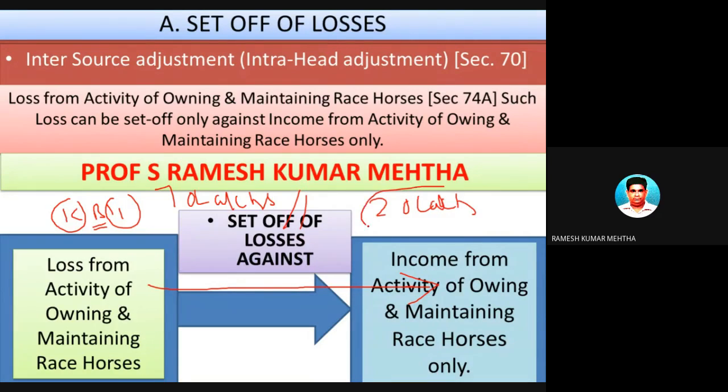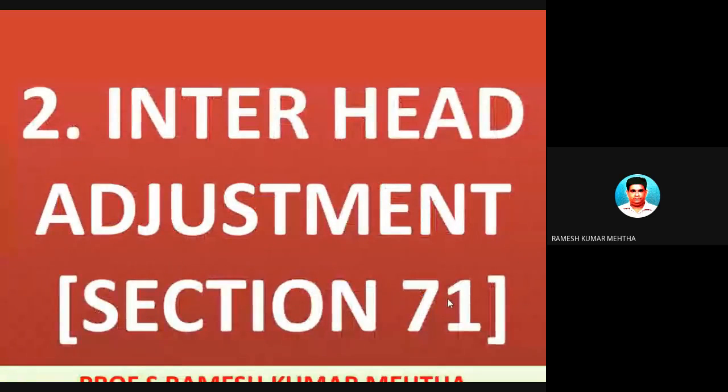This loss of 20 lakh rupees from the activity of maintaining horse races can be set off against similar kind of business income, that is profit from the activity of maintaining and owning of horses. So the intra-head adjustments are explained to you in parts.